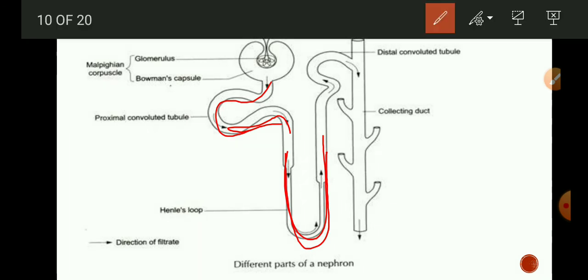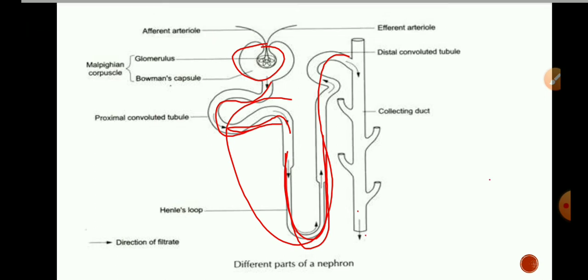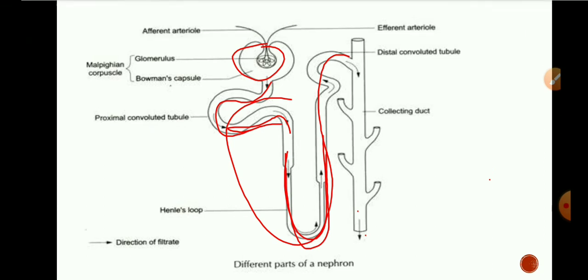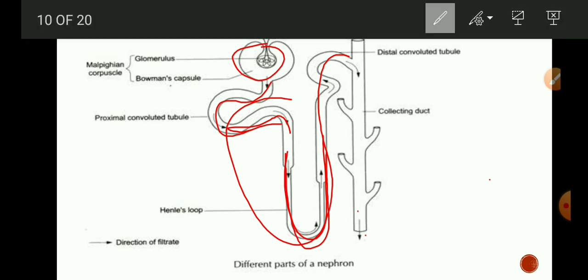So here the ultrafiltration takes place in the first part of the nephron. Here reabsorption and secretion take place, and then urine enters into the collecting duct. These collecting ducts together form the renal pelvis and pass urine into the urinary bladder with the help of the ureter. So this is the structure of the nephron.